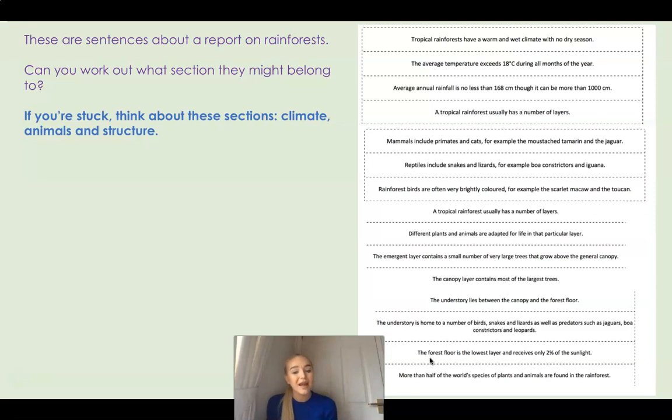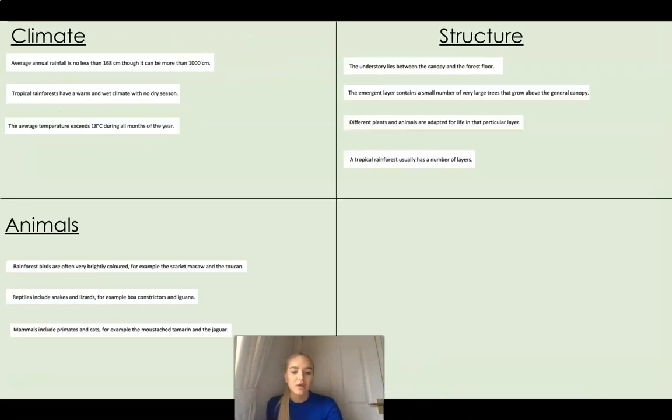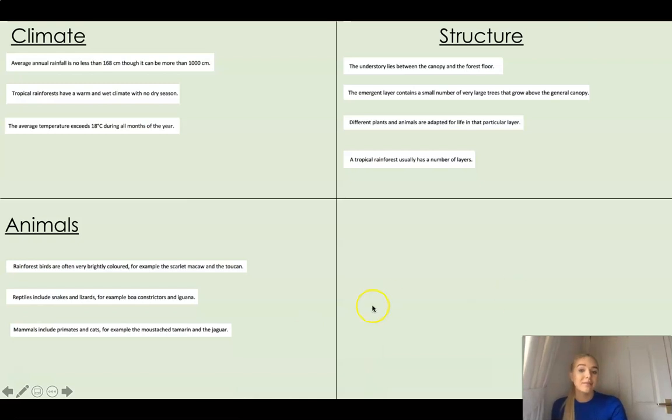So that's just showing you a bit how I made my conclusions about how I would find out the different subheadings that I might split these sentences into. As I previously showed you, I have split mine into the climate, the structure and the animals. So you might have done this too, but you wouldn't have done it how I've done it because I haven't given you this resource. You've got a different one to do. But you can see here how I've put them into structure, climate and animals. And you can see in my climate, I'm looking at here, the average rainfall is no less than 168 centimetres. So it's talking about the rainfall. Yes, this is talking about the weather, the climate, definitely.